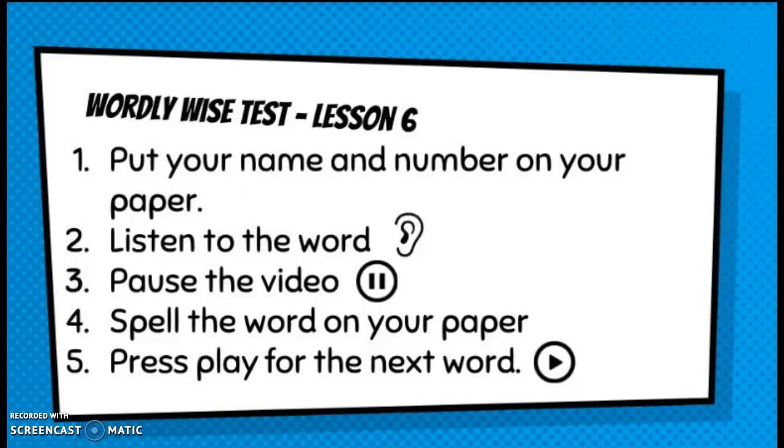If you do not have a paper that is labeled 1 to 20, please come get that now. Number 1, cone. A cone is an object that has a round, flat base and comes to a point at the other end.